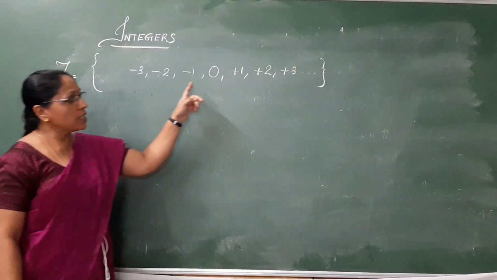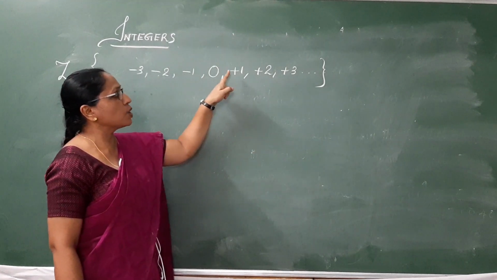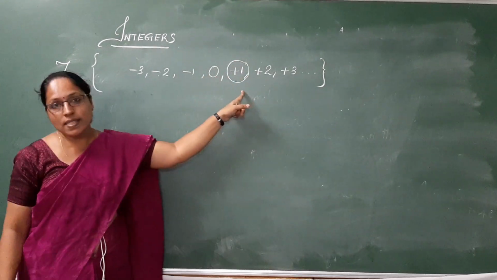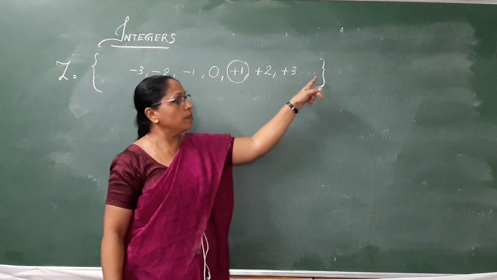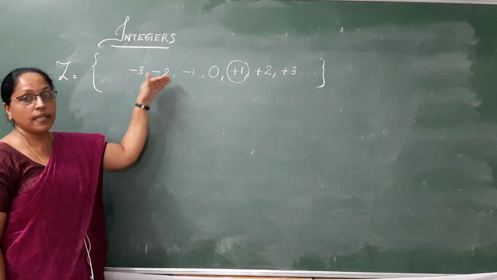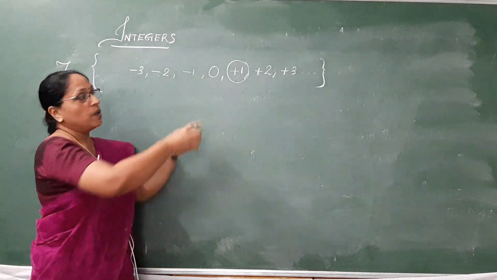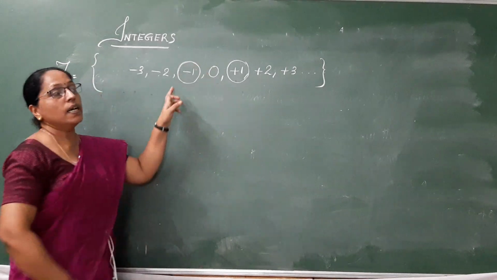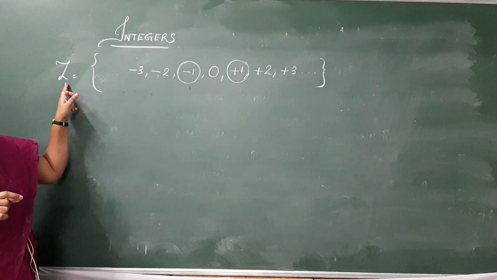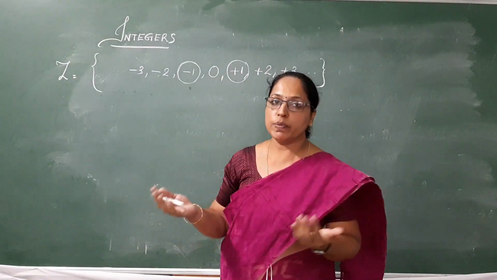As on the right of 0, the numbers are increasing. The integer which is next to 0 on the right, that's positive 1, which is the smallest positive integer, and the biggest integer is infinite. And on the left of 0, the numbers are decreasing, and the integer which is very next to 0 on the left, which is negative 1, is the biggest negative integer, and the smallest negative integer is infinite. This concept would help you to compare between two integers.